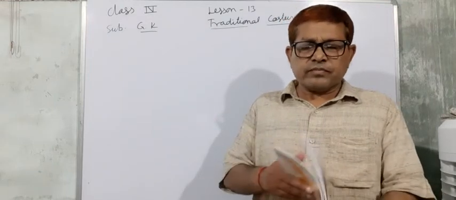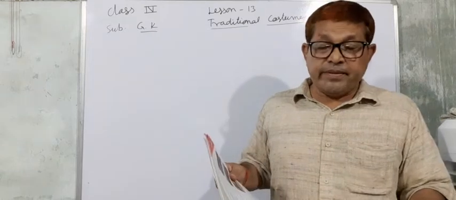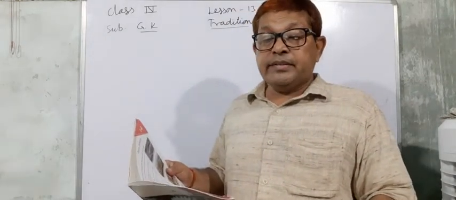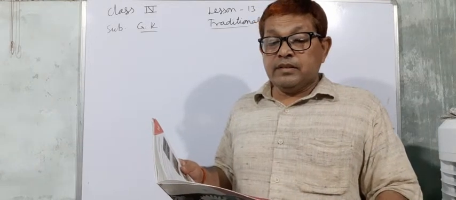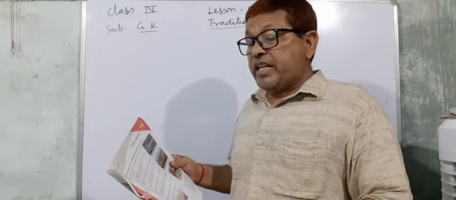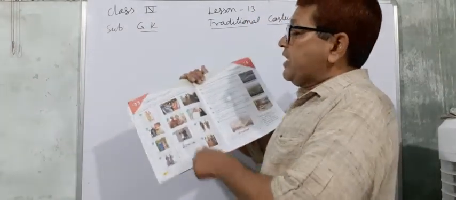So now you see page number 20. You observe the pictures given here. So many pictures are given here.